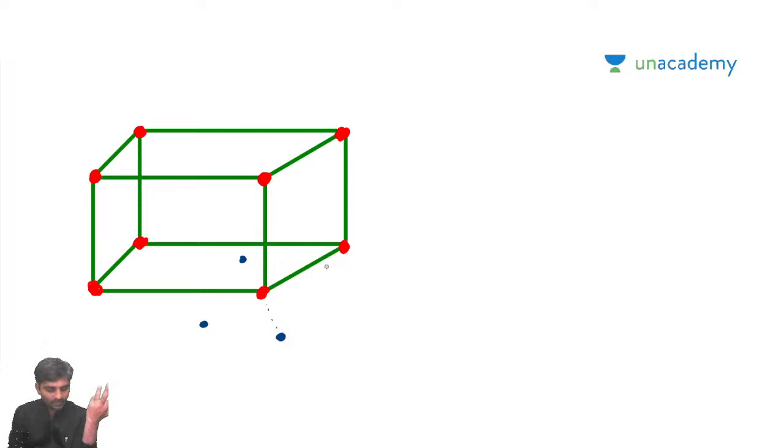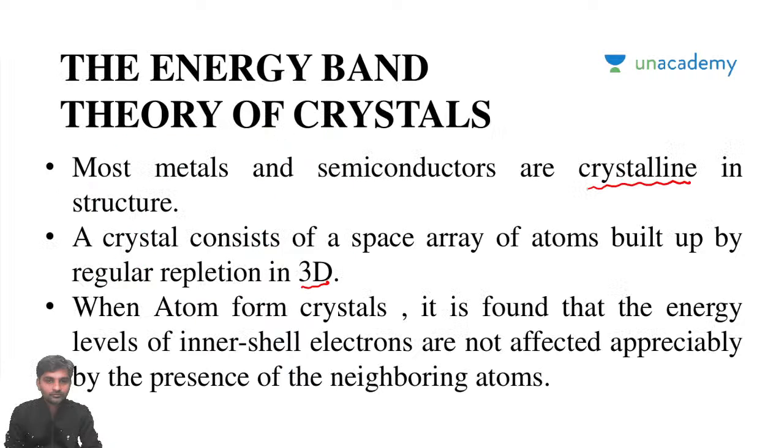So you may have many bonds, and these electrons might have bonds with some other electrons also. They are crystalline in structure, and it is repeated in three dimensions.